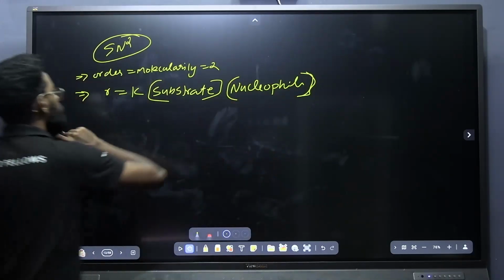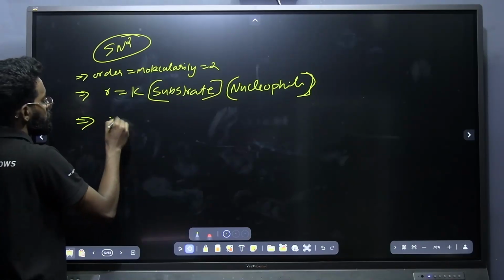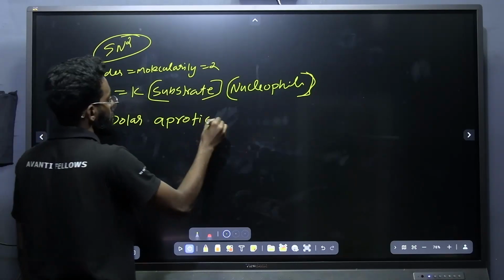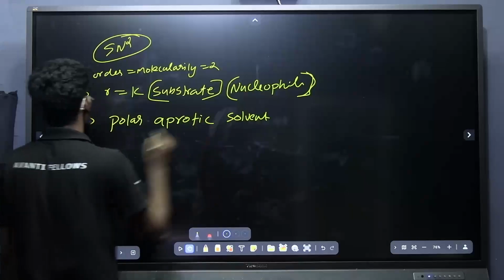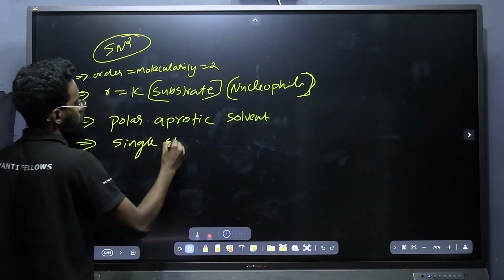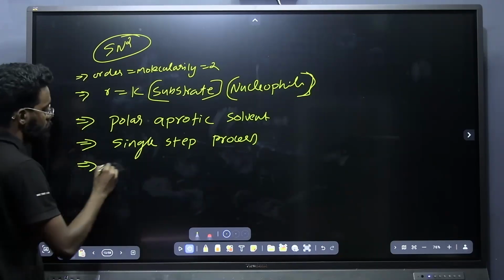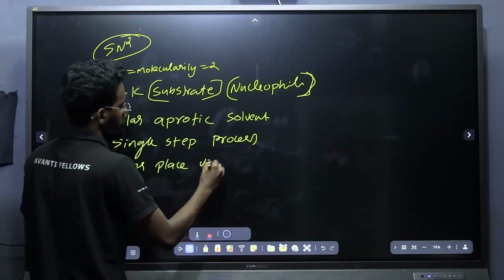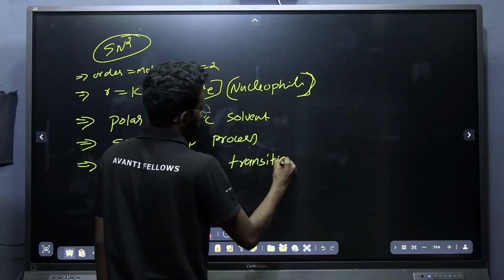That is why it is a second order reaction, and it takes place in the presence of a polar aprotic solvent. And here it is a single step process. It takes place via a transition state.